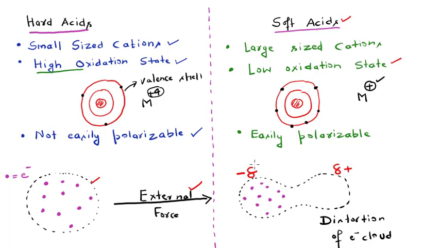You can consider it as one pole, and a second type of pole. So this is the negative pole, and this is the positive pole, right? So this is what is meant by polarization. Such kind of soft acids, I'm talking about this now, are easily polarizable because they contain a large number of valence electrons, right?